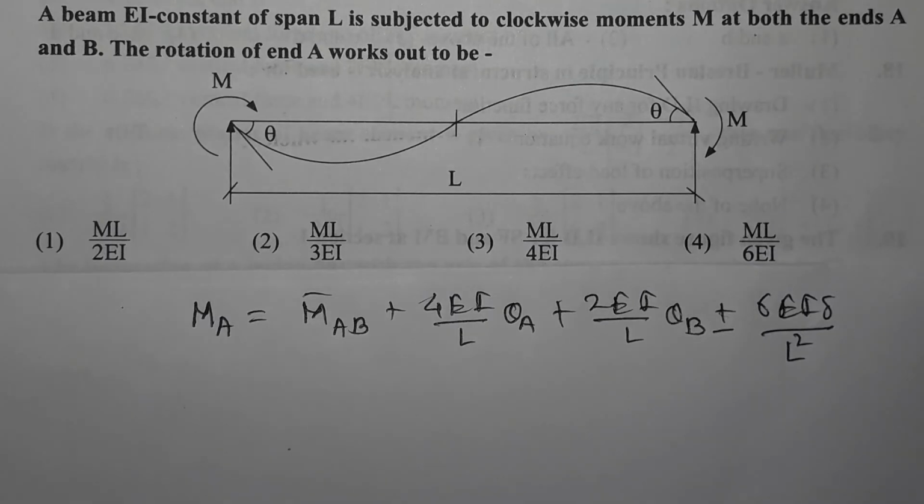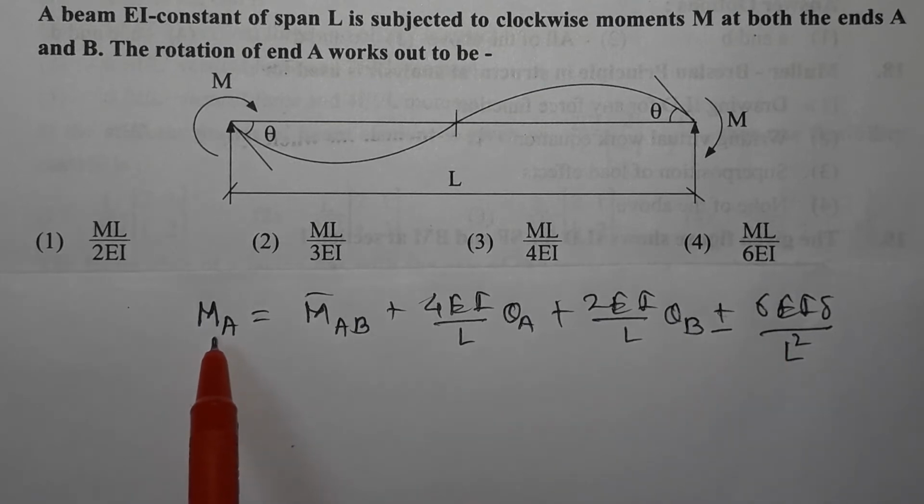Next question, a beam with EI constant of span L is subjected to clockwise moments M at both the ends A and B. The rotation of end A works out to be. Now, if we recollect the chapter slope deflection method, then we know this basic equation.